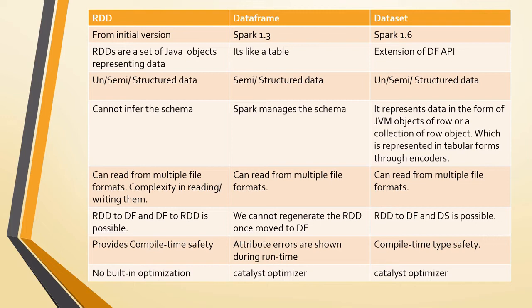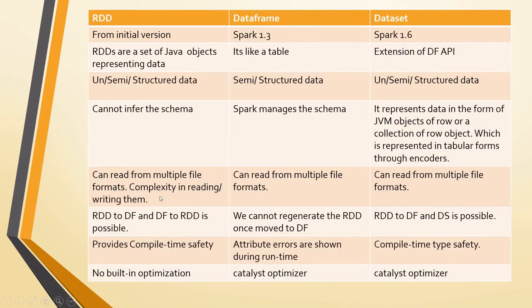Spark itself can manage to fetch the schema. And the data set represents the data in the form of JVM objects of a row. It will have encoders to understand the schema, and it will automatically take it with the help of encoders. So that is the difference between these three.